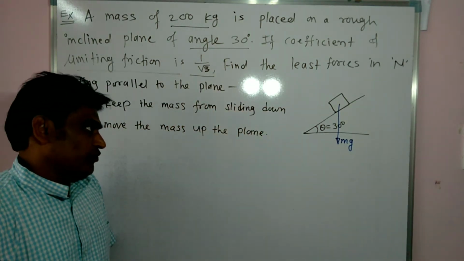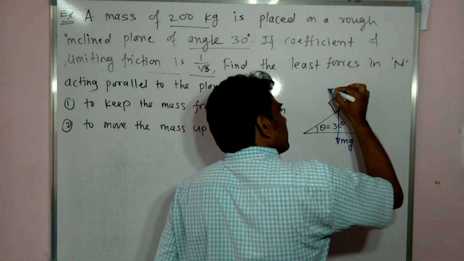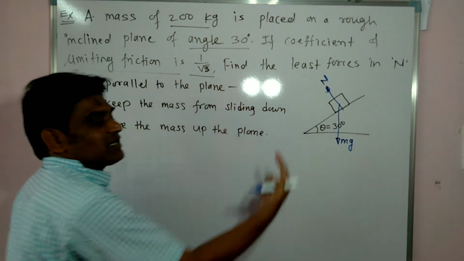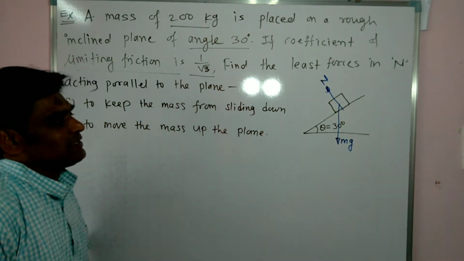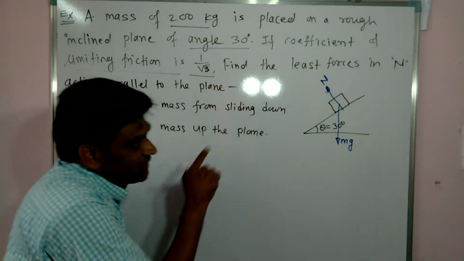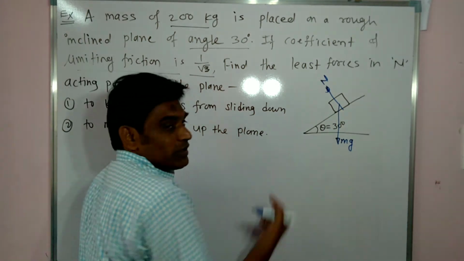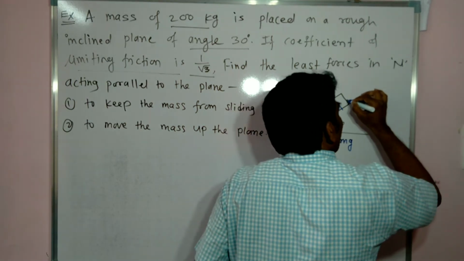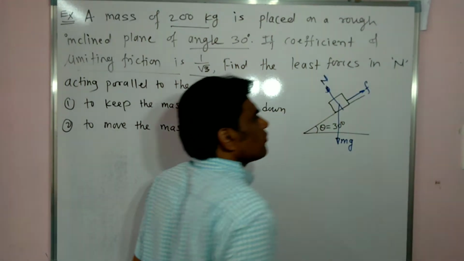The normal reaction acts perpendicular to the surface. Now the tendency of the body is to move downward because this is an inclined surface, so friction will act in this direction. This is the frictional force.